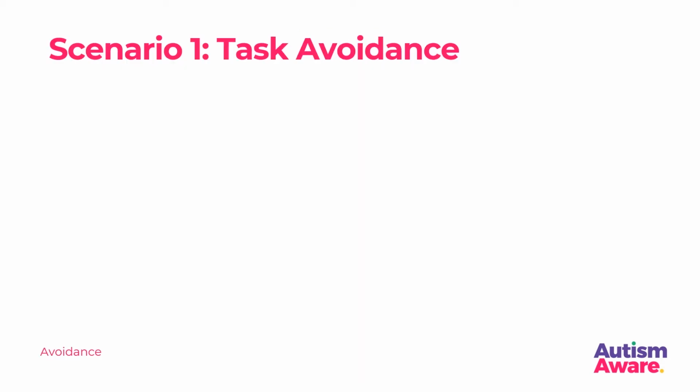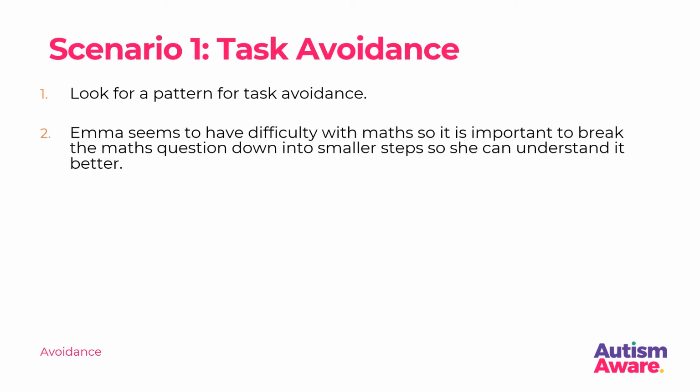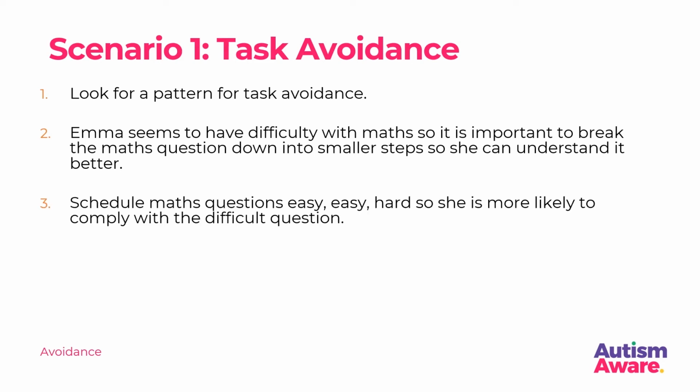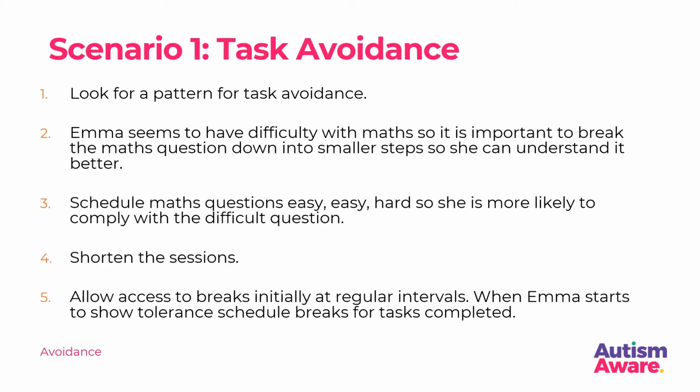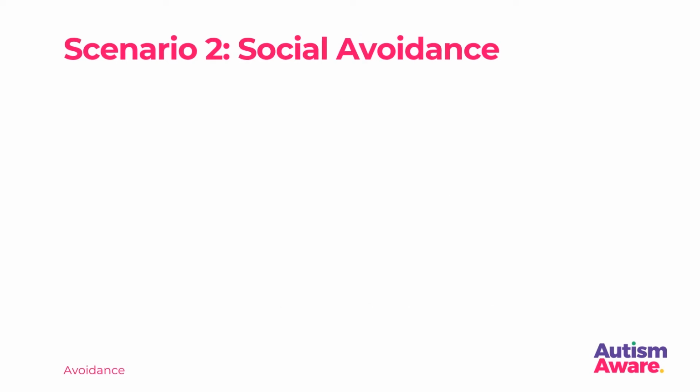Scenario 1. Task avoidance. Look for a pattern for task avoidance. Emma seems to have difficulty with maths, so it is important to break the maths question down into smaller steps so she can understand it better. Schedule maths questions easy, easy, hard, so she is more likely to comply with a difficult question. Shorten the sessions. Allow access to breaks initially at regular intervals, but when Emma starts to show tolerance, schedule breaks for tasks completed.